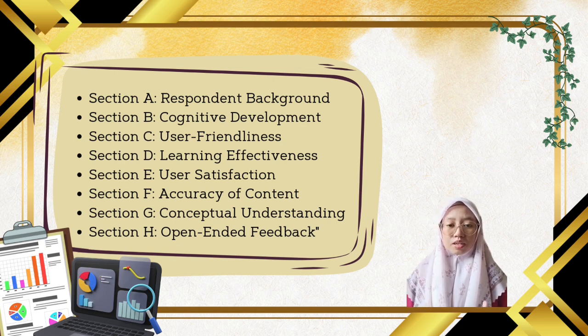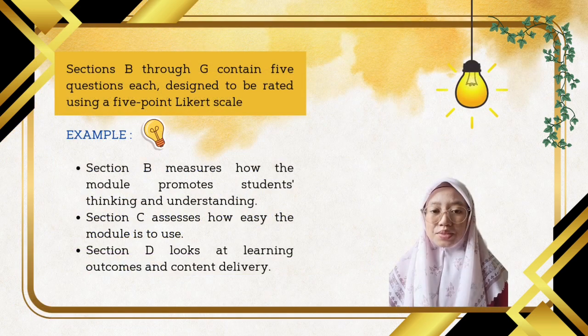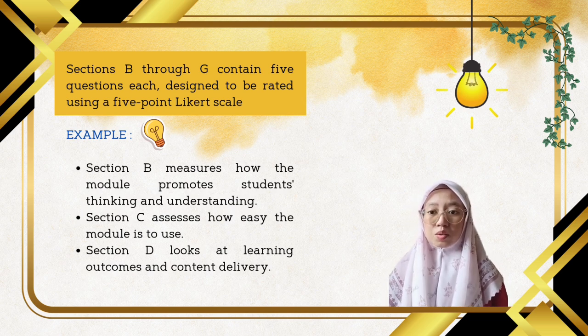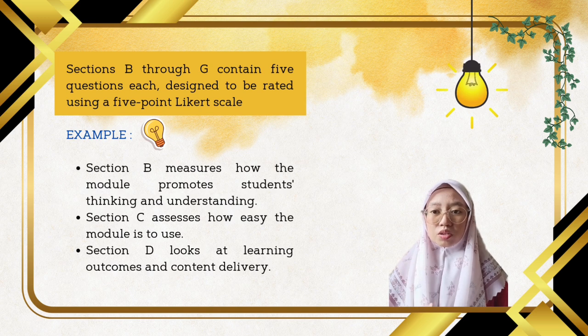The questionnaire consists of 8 sections, each targeting different evaluation criteria, starting from Section A until Section H. It consists of respondent background, cognitive development, user friendliness, learning effectiveness, user satisfaction, accuracy of content, conceptual understanding, and also open-ended feedback. Sections B through G contain 5 questions each, designed to be rated using a 5-point Likert scale. Sections A and H are non-scale, with Section A capturing demographic data and Section H providing space for free response feedback. In total, the questionnaire consists of 30 items structured to provide a comprehensive view of how the teaching module performed in an actual classroom setting.